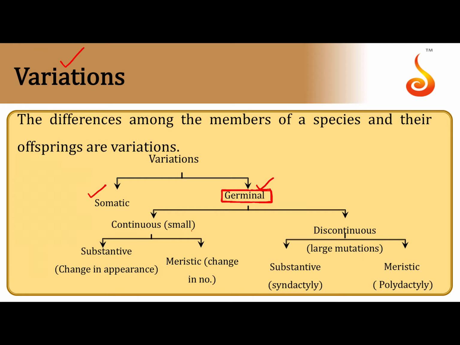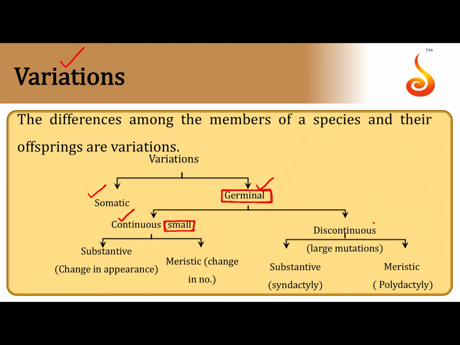If they have a pattern and a gradation, or if they are small variations, they are referred to as continuous variations. For example, if you take height, there is a gradation in what height a person can be, what height different people are in a particular population. So that is called a continuous variation.